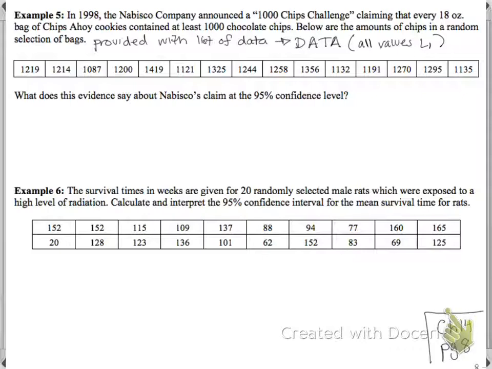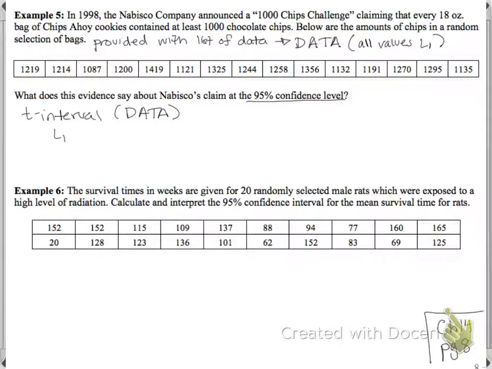Okay, hopefully the data is all in list 1. So I'm going to begin with the fact that this says, what does this evidence say about Nabisco's claim at the 95% confidence level? Okay, so we're going to go ahead and make a confidence interval because that's the information we're provided with here. So we're going to create a T interval on data. And when you go to your calculator, you'll see that you want to make sure that list 1 is highlighted here. And remember that to do that, you would hit second and then the number 1, okay?